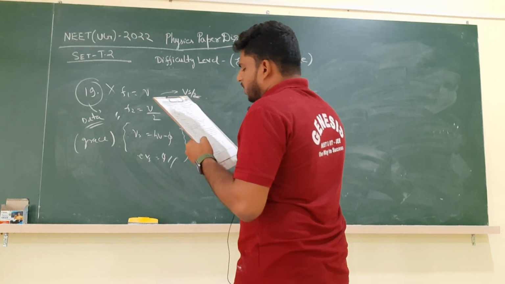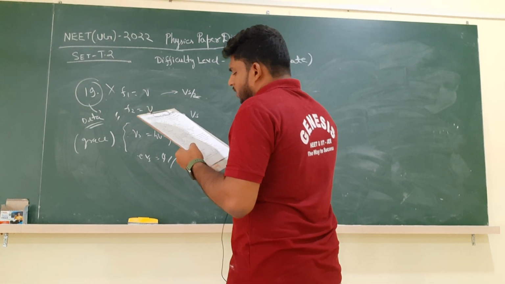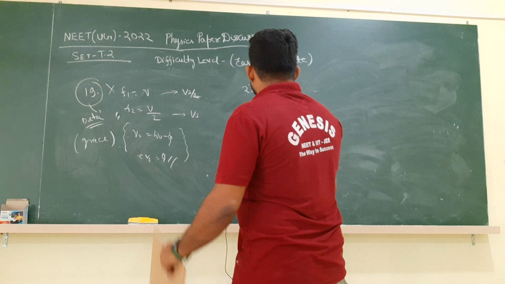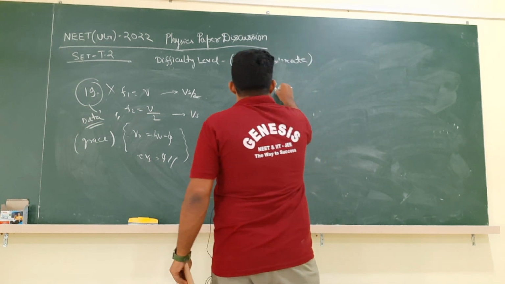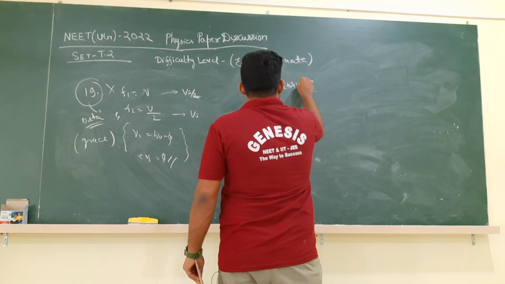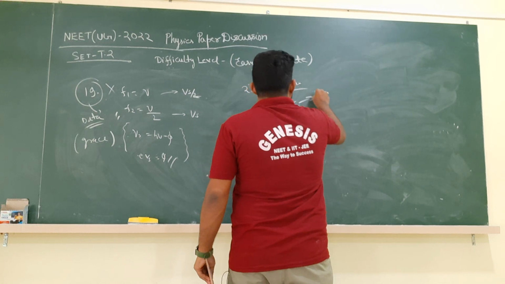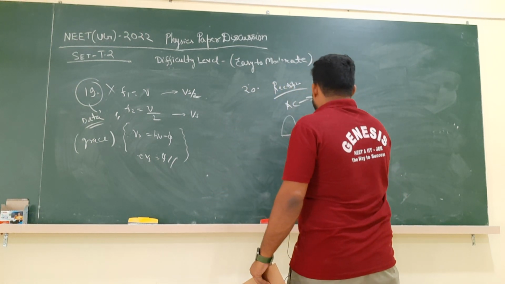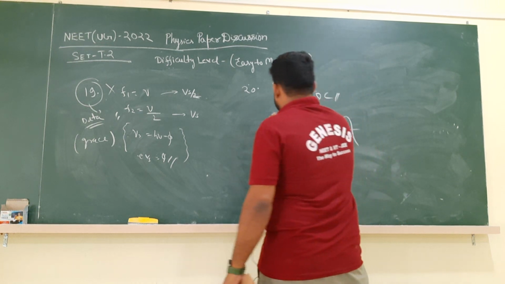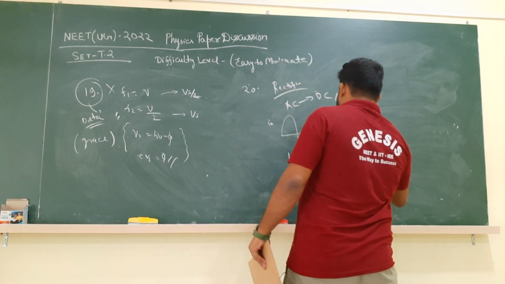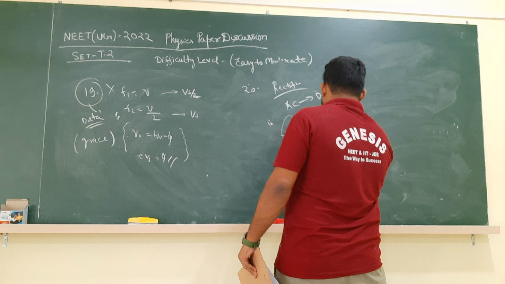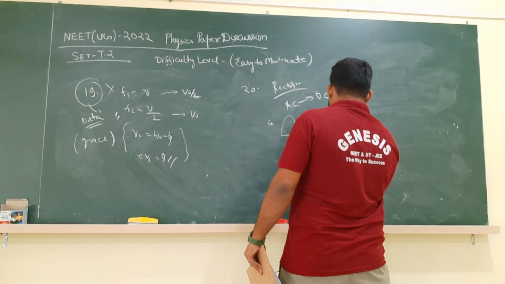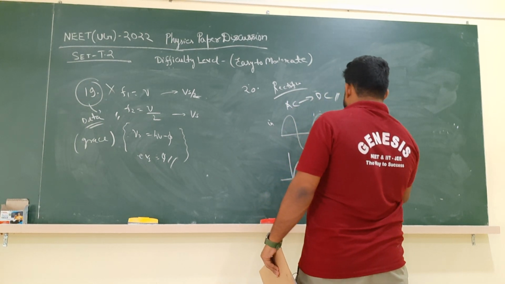In half wave rectification, the input frequency is 60 Hz. The output frequency will be? So in rectification, we know that AC is converted to DC. Suppose it is the AC input signal. Due to the half wave rectifier, it is converted like this.